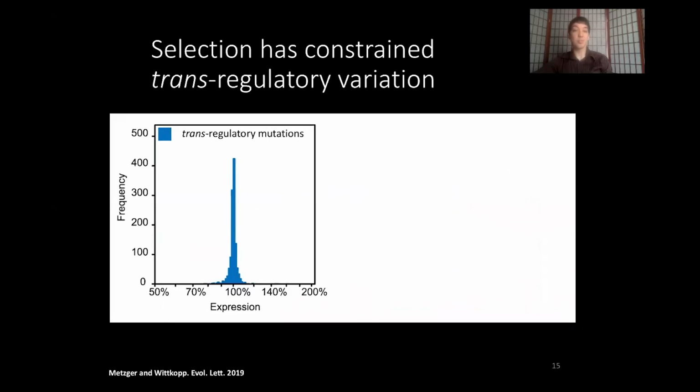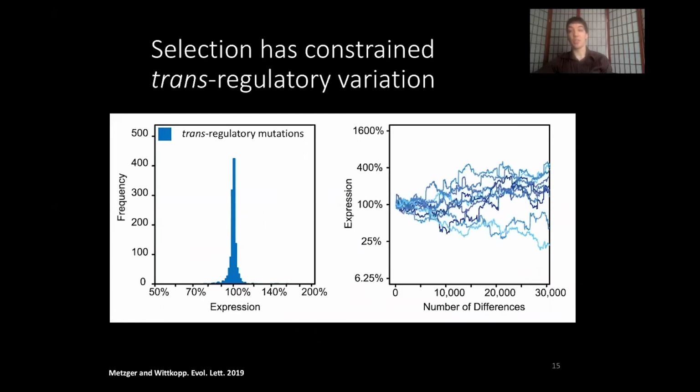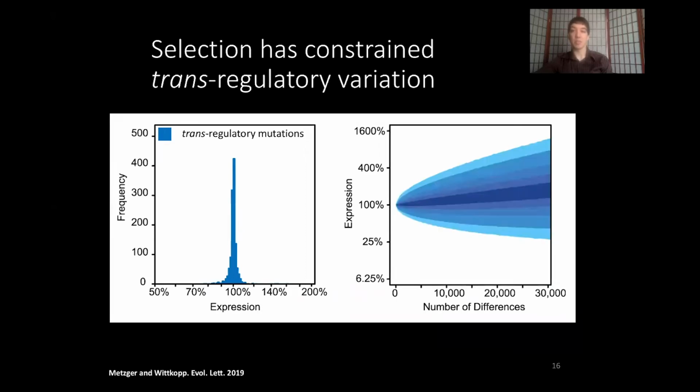So to do this, we take our distribution of transregulatory mutational effects, and we actually simulate over time what we would expect expression to do if we had no constraints on where it could go. So here I'm showing you 10 different trajectories, all starting from 100%, and how they diverge over time as each individual mutation accrues. Now, of course, we can repeat this many, many times and get a probability distribution. So here, the darker color is high probability, the lighter colors are low probability, given the number of steps that have occurred. And then we can lay over this the changes in natural variation that we see.